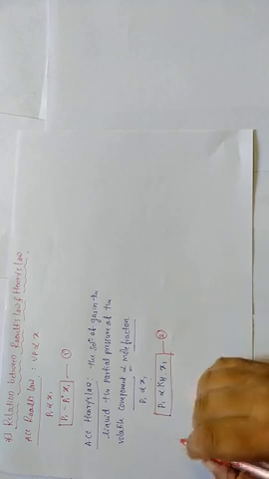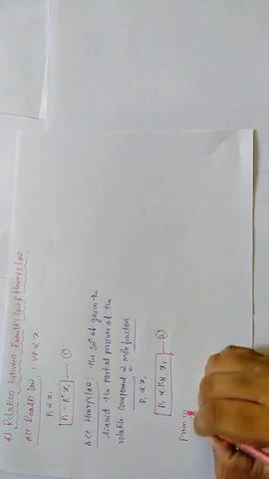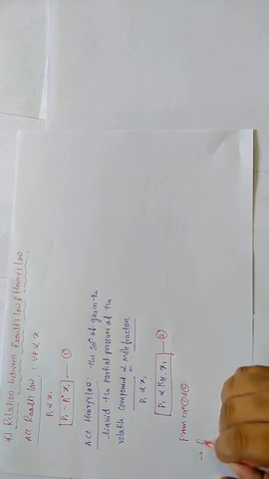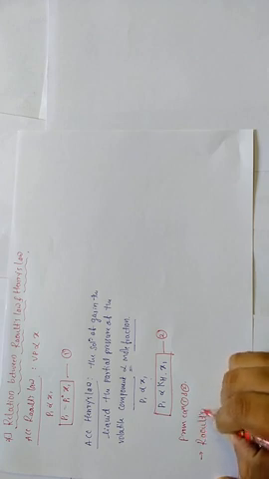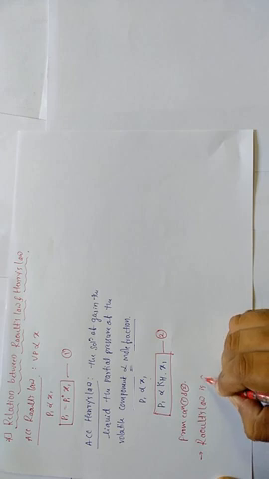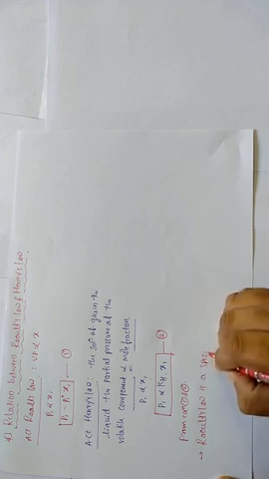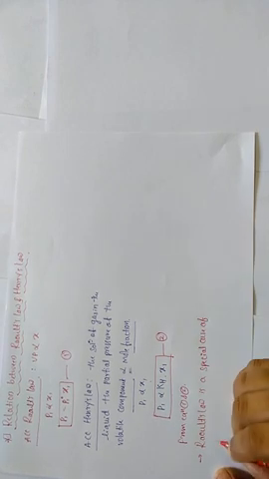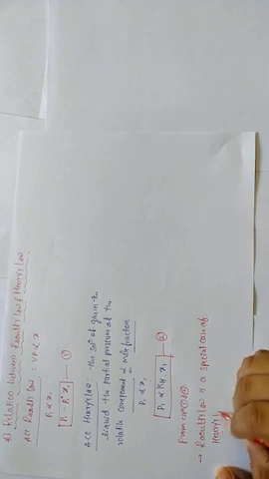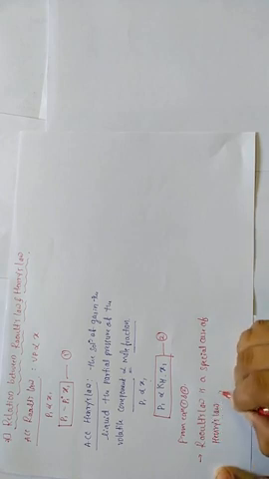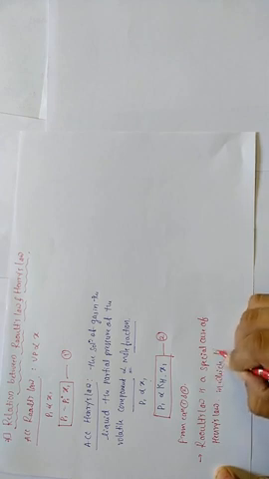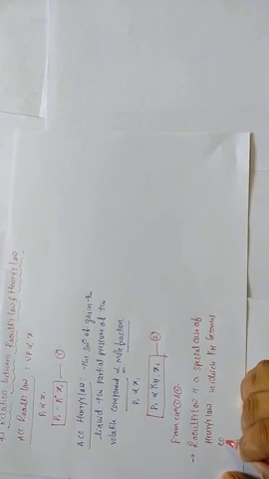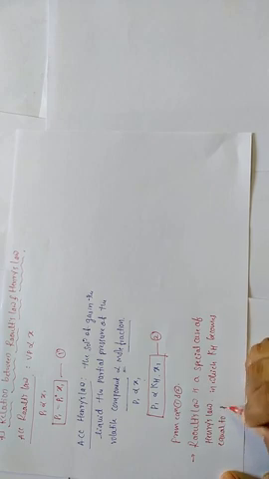Okay, from equations 1 and 2, it shows that Raoult's law is a special case of Henry's law, in which KH becomes equal to P1 naught.